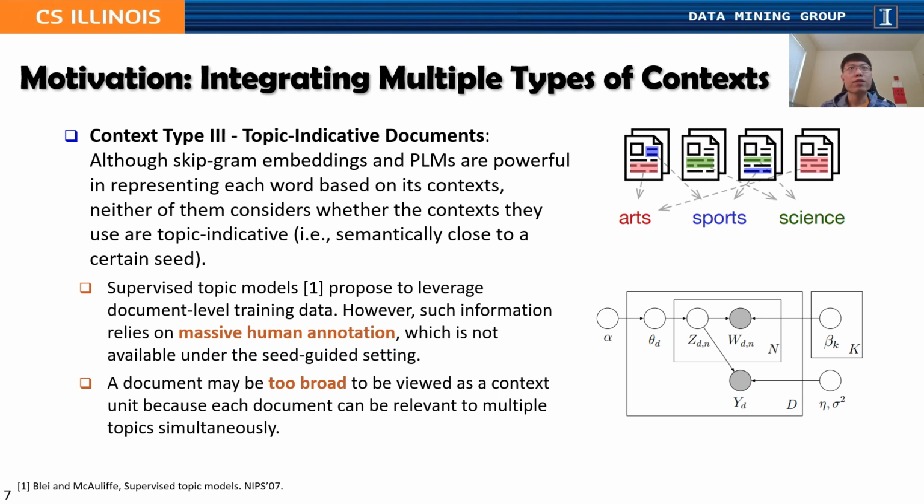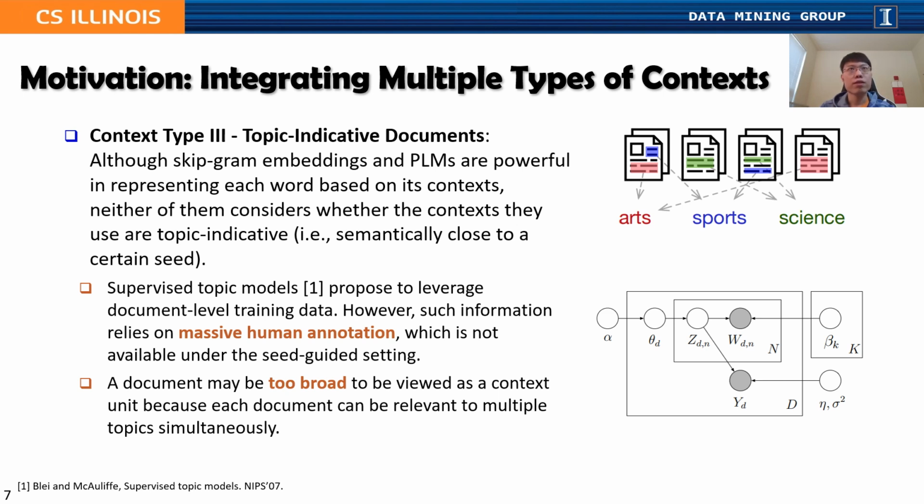The third type is topic-indicative documents. Although skip-gram embeddings and PLMs are powerful in representing each word based on its contexts, neither of them considers whether the contexts they use are topic-indicative. In fact, skip-gram embedding learning always takes the plus minus X words as contexts, regardless of whether they are relevant to any seed. A PLM will always output the same representation for a word if the input corpus is fixed, no matter what the seeds are.